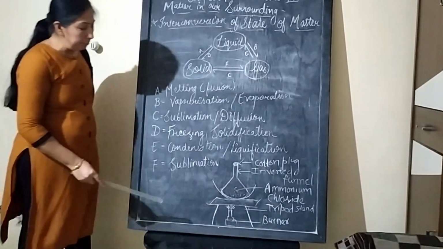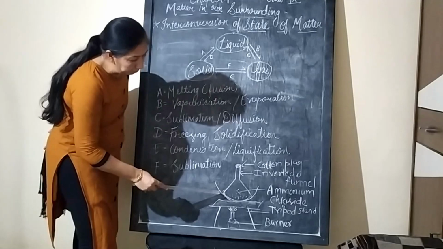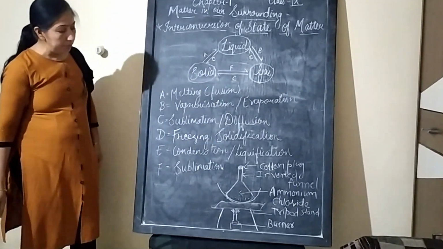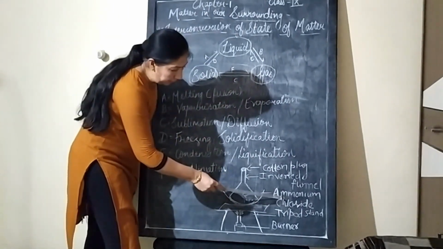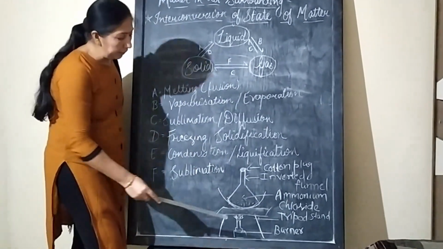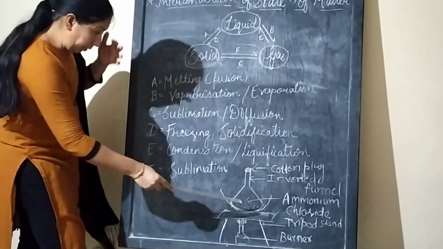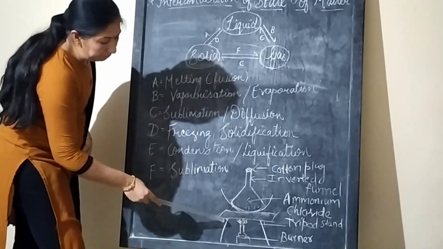Take a sublime substance in this crucible or china dish. Here we have taken ammonium chloride, which is a sublime substance. You can take any one sublime substance, either ammonium chloride or camphor. Now take this wire, take this crucible, and keep it on the tripod stand.